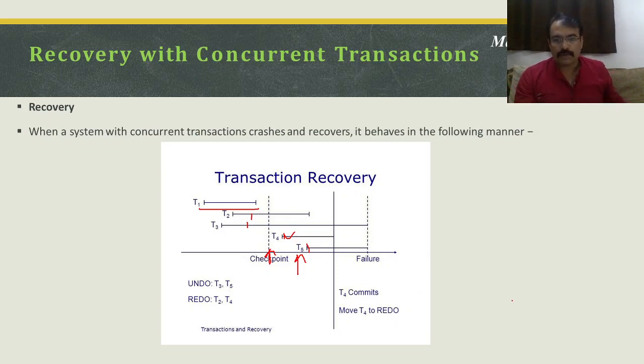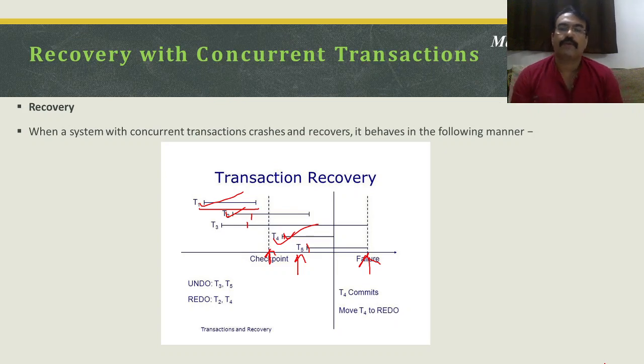Or take the failure at this other moment, where T4 is complete, T2 is complete and T1 is complete. So even if failure happens at this moment, 3 transactions are already in the partially committed state or probably in the committed state. So we need not bother about these. We will then bother about only T3 and T5.